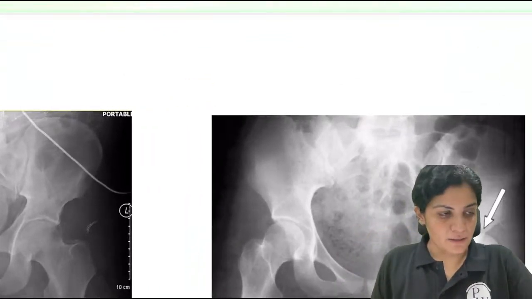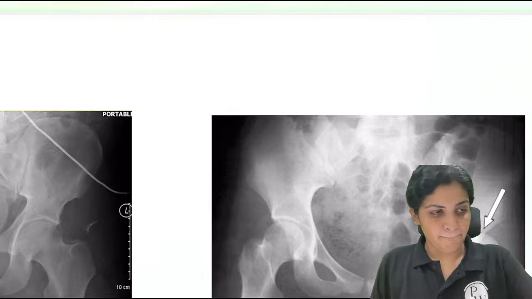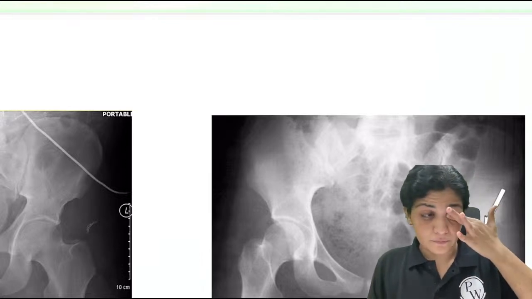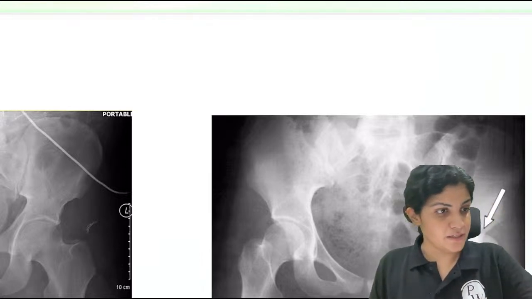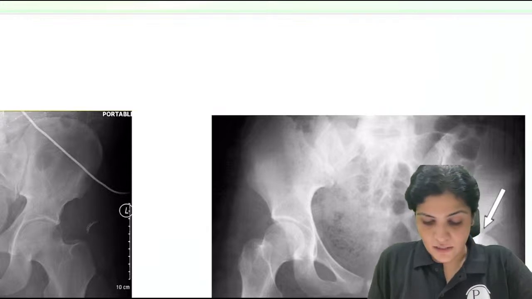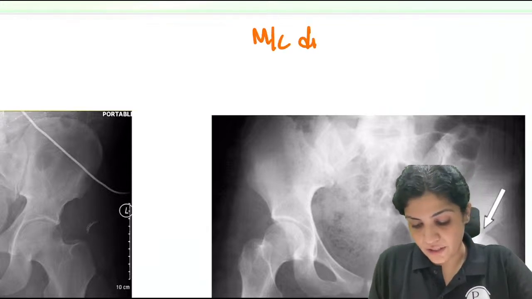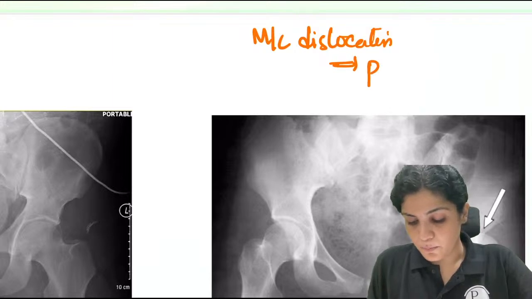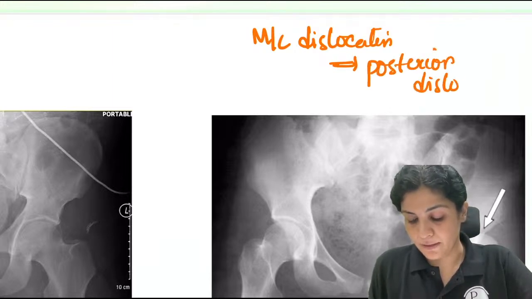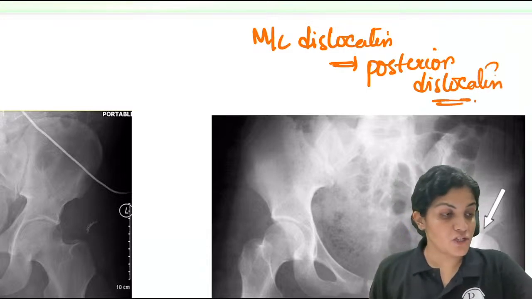Most common dislocation. Yes, Nitin, the answer is right. The most common dislocation is posterior dislocation of the hip. In the shoulder, which is common?